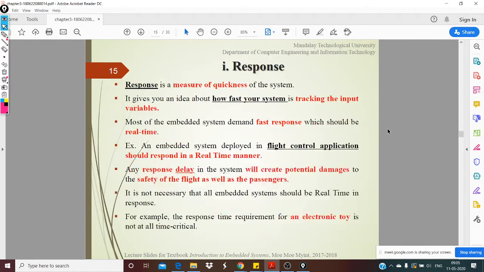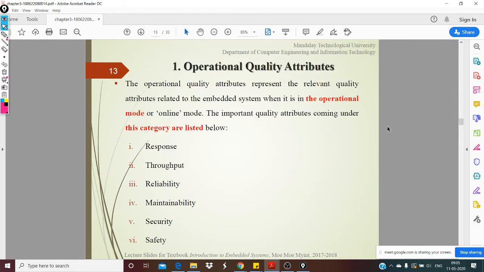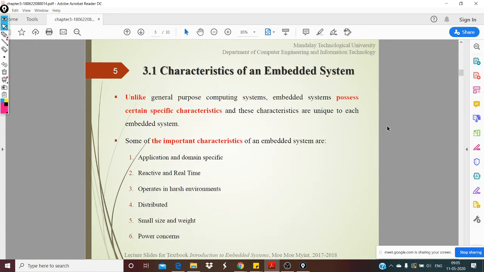To give you a quick recap, in the last class we saw some of the characteristics of an embedded system. They are application and domain specific. They are reactive and real time, and they operate in harsh environments like extreme temperatures or pressure or other environmental factors. They are distributed, meaning there will be multiple embedded systems working in coordination. They need to be small in size and light in weight, and they need to be low power design. So power is a constraint here.